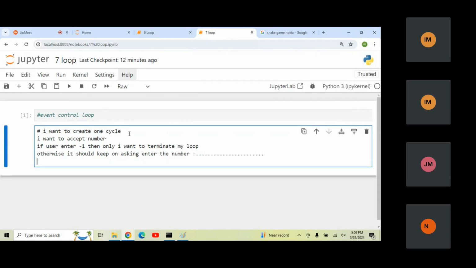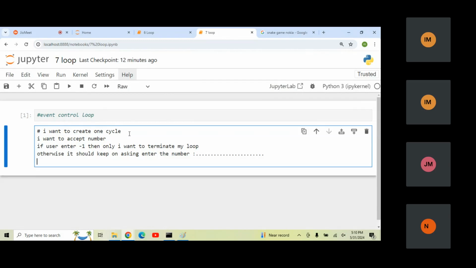Let's take an example. If you are calling the customer team and they give you some options: enter one for this service, enter two, enter three. You have to enter a particular number. If you're not entering, again it will keep on asking: enter one for this particular service, two for this service, three for this service. It keeps on asking.